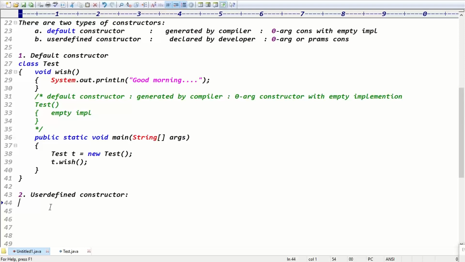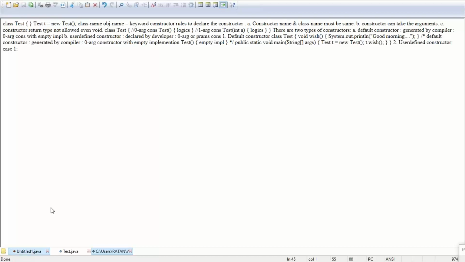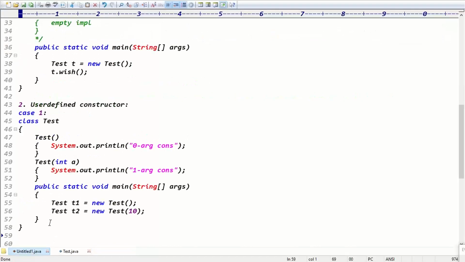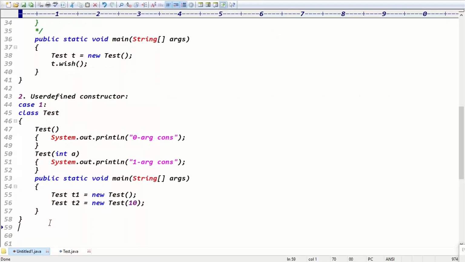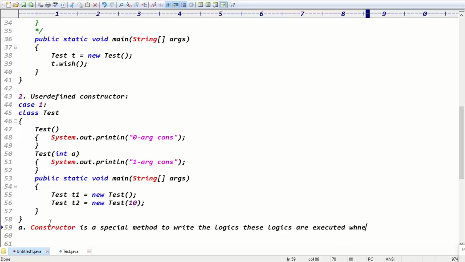Okay, good guys. So case one is this code. So, guys, the constructor is one special method basically. Constructor is a special method to write the logic. What is the advantage? I'll tell you tomorrow. These logics are executed when we create the... tell me, guys, when?